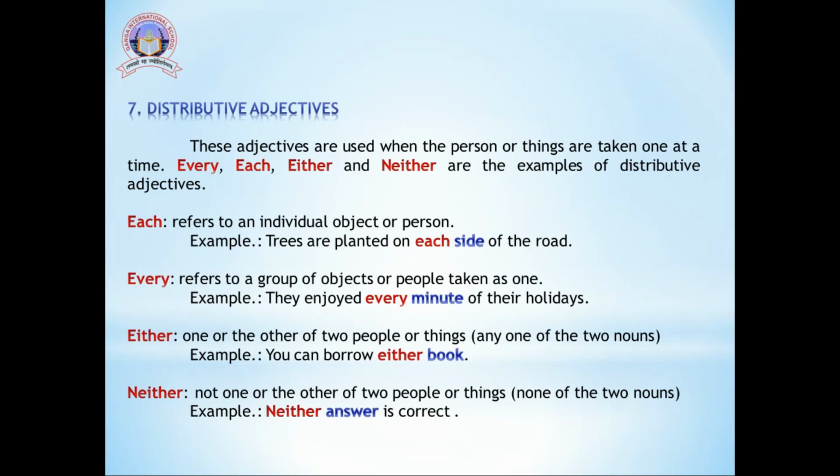One more thing we can see in these sentences is that after each, every, either, neither, we are using a singular noun. And the verb, if it is used in a sentence after neither, either, every or each, should also be singular. Like we can see in the fourth sentence, neither answer is correct. Here, is is used for singular, that we know very well. So in distributive adjectives we have to use a singular verb.